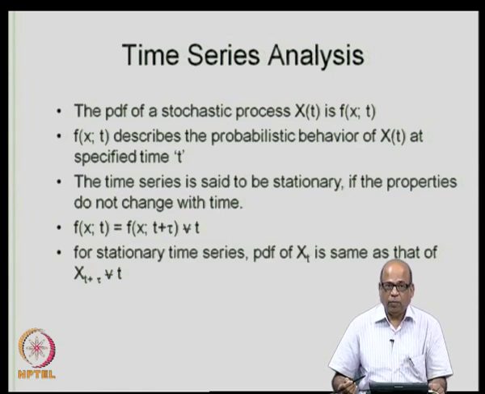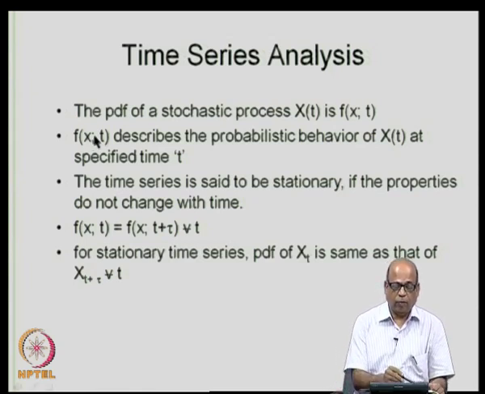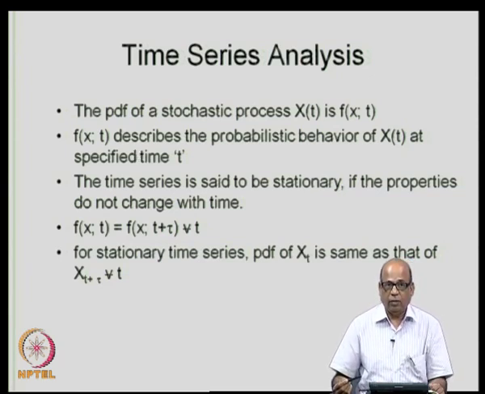If we have the PDF f of x comma t the same across time period, that is, as time changes the PDF does not change, then the time series is said to be stationary.